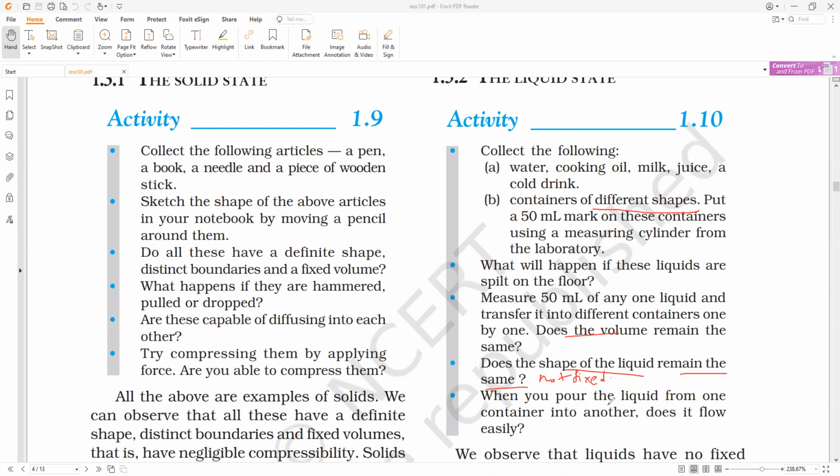Next, when you pour these liquids from one container into another, do they flow easily or not? Yes, sir. So the liquids can flow from higher places to lower places.